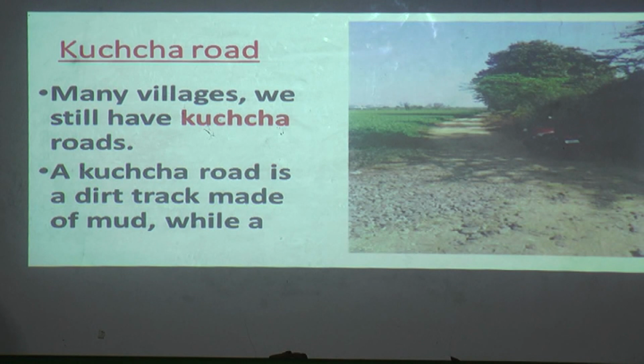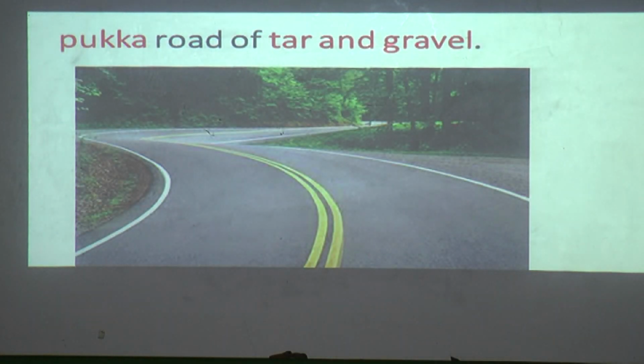A kacha road is a dirt track made of mud. So what is a kacha road made with? It is made of a dirt track of mud. If mud is there, with the rain and the flow of water, it will flow away. Okay. Now what is this? Yes, we can see it everywhere.